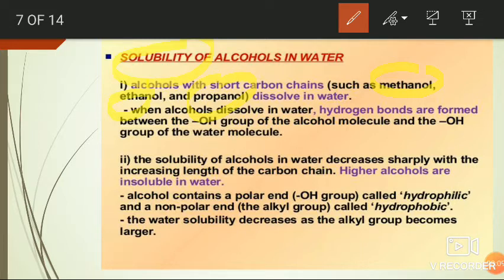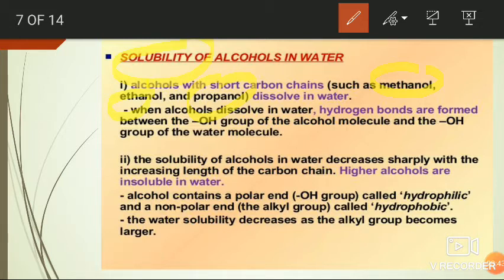It is due to the high weight of the alkyl radical or hydrocarbon part in the alcohol molecule. The hydrocarbon part is generally hydrophobic in nature.